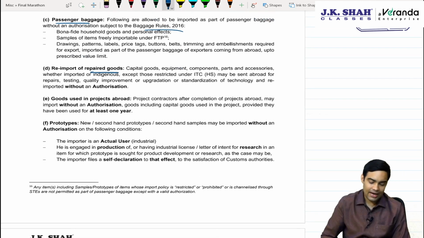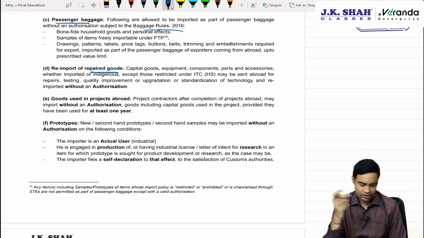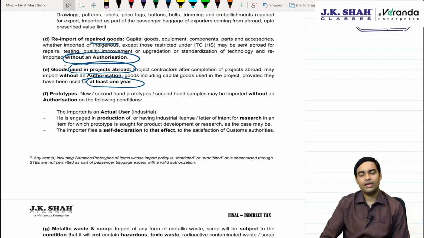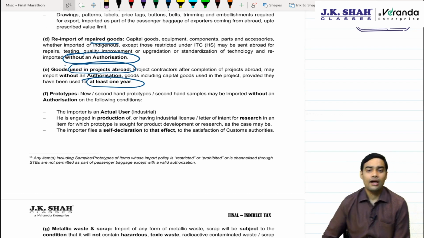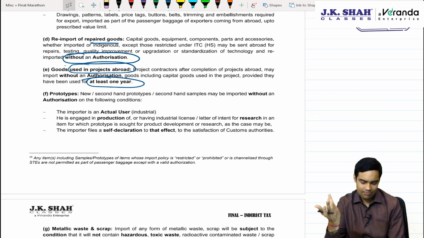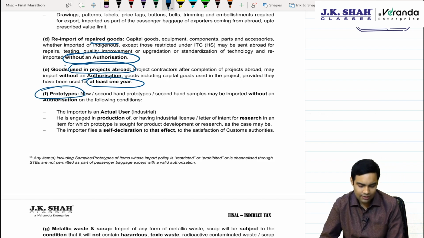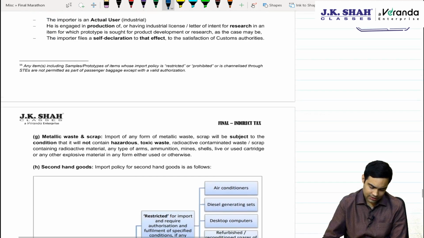Re-import of repaired goods. Say suppose goods have been repaired outside India and you re-import. It can be done without an authorization. Any goods which are used for a project abroad can be re-imported, at least if they have been used outside India for 1 year. Then without authorization you can import it. Otherwise you will have to take a license and import it. That's the only thing. Prototypes, yes, that is also permitted for actual use. Without any authorization, import is allowed.